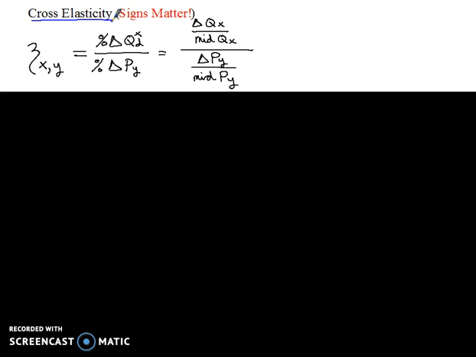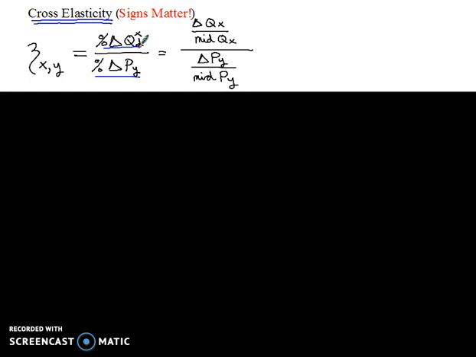So in previous podcasts, we've been talking about how the change in the price of a good affects the quantity of a good that somebody buys. How does a change in the price of Pepsi affect the amount of Pepsi that people buy? But now we're going to shift this, and we're going to do what we call cross elasticity. So we're going to cross from talking about the price of one good to the quantity of some other good.